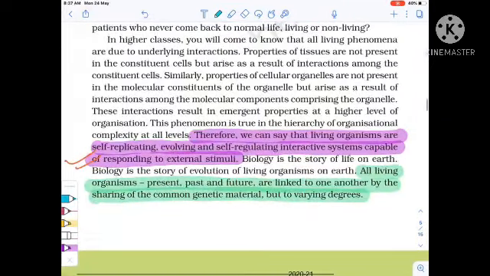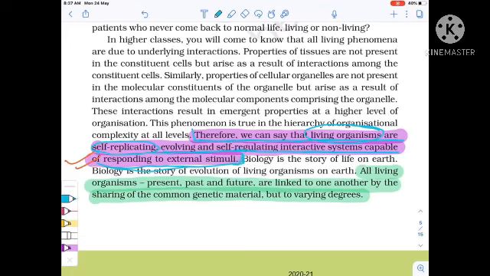Now, therefore, we can say that living organisms are self-replicating, evolving, and self-regulating interactive systems capable of responding to external stimuli. So remember the definition, right? This is the complete definition of living organisms. It may be asked.